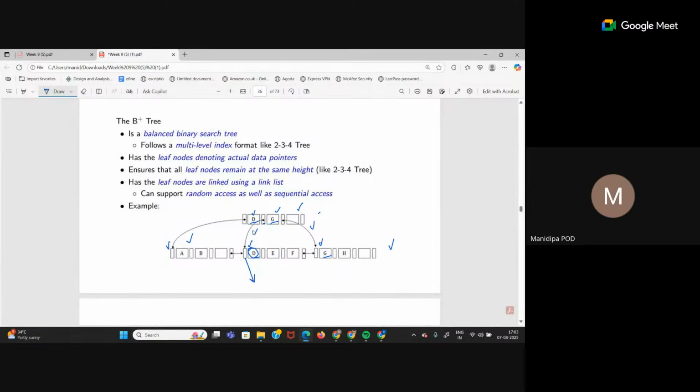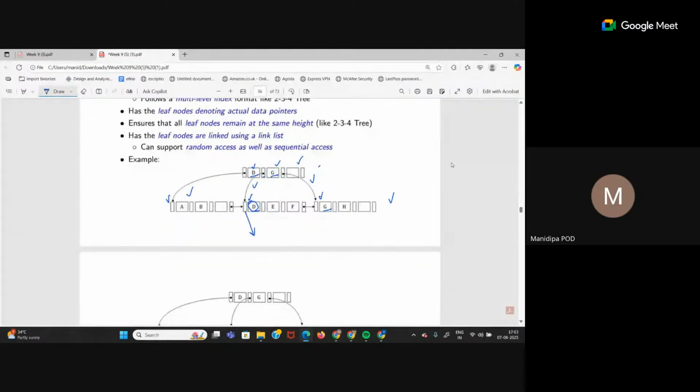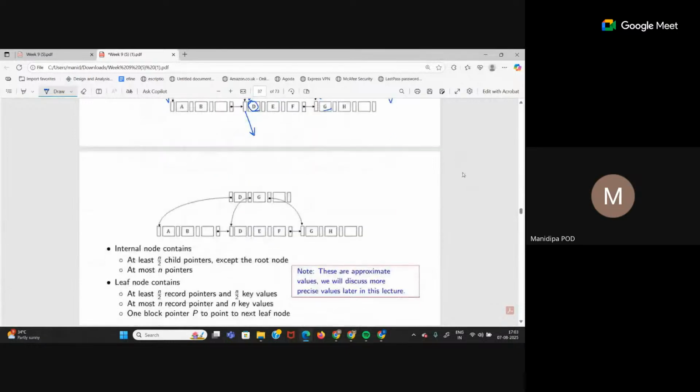So in B plus tree, what happens? Every key value has copies. But we must maintain that the leaf level should have a copy of each internal node key, because only leaf nodes have pointers to the actual values that are stored in the table. You'll understand how it actually works. Let me take a better tree.